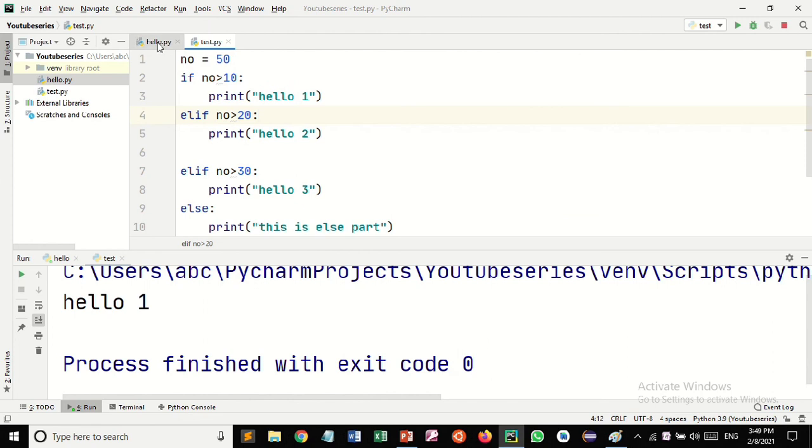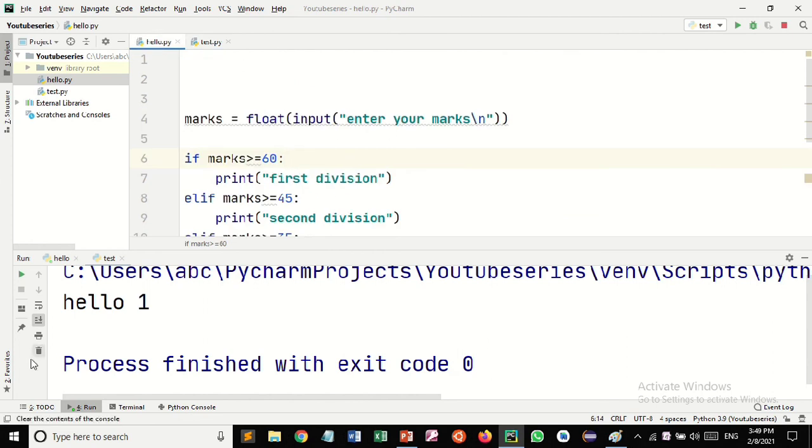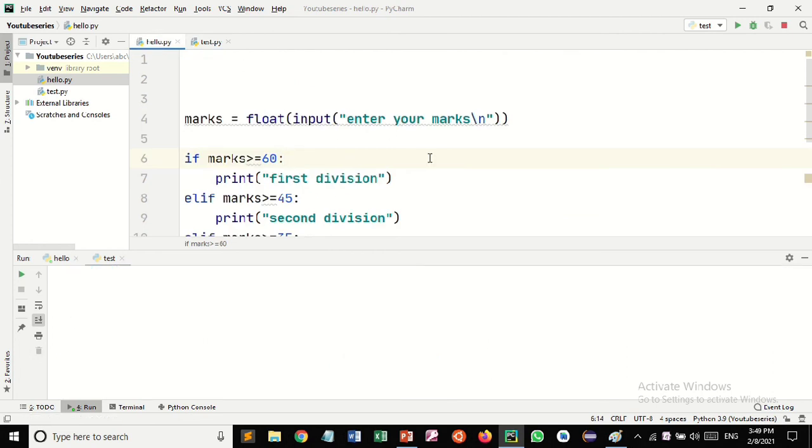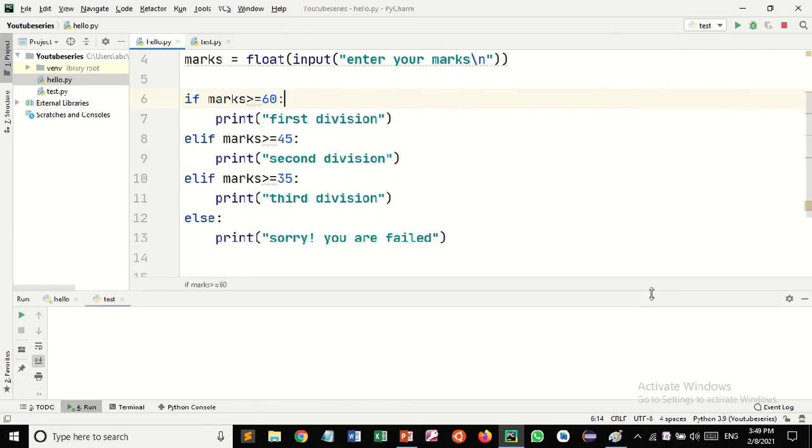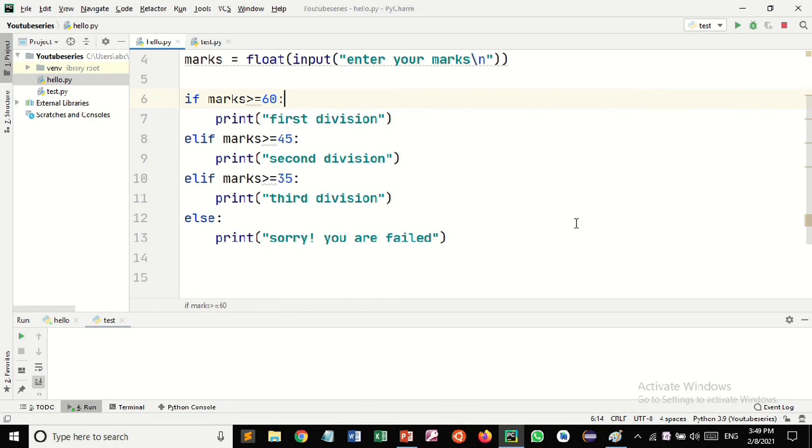Let's understand another example, something like this. I have taken some input, a percentage, entered as a float, or something like marks.